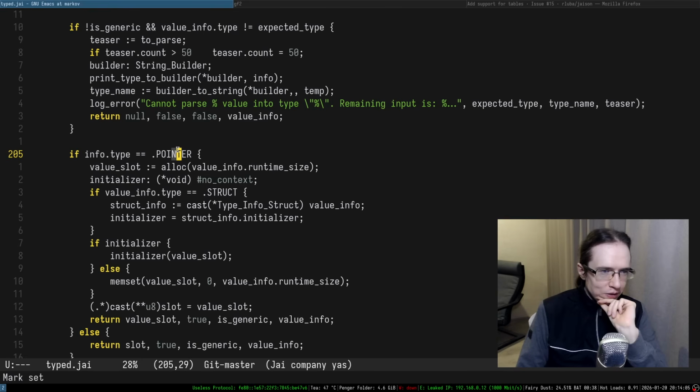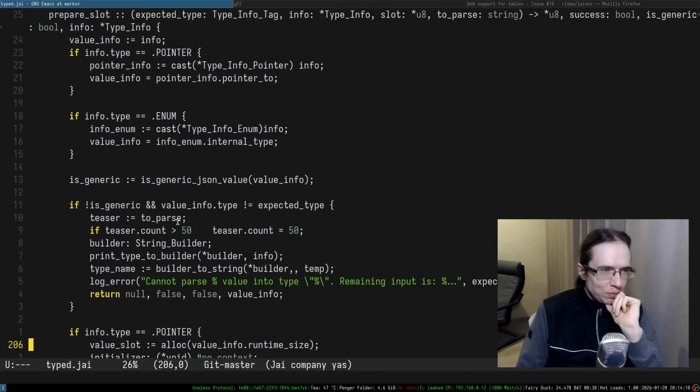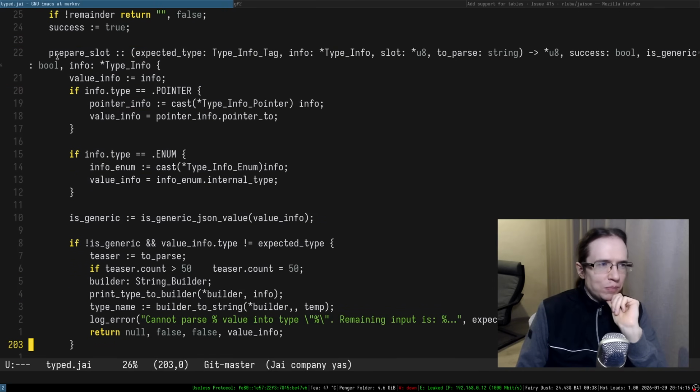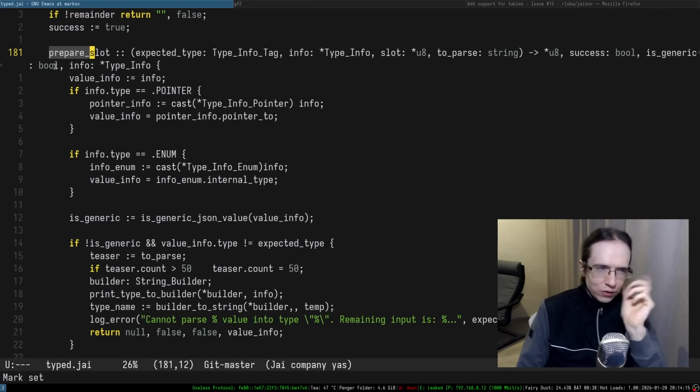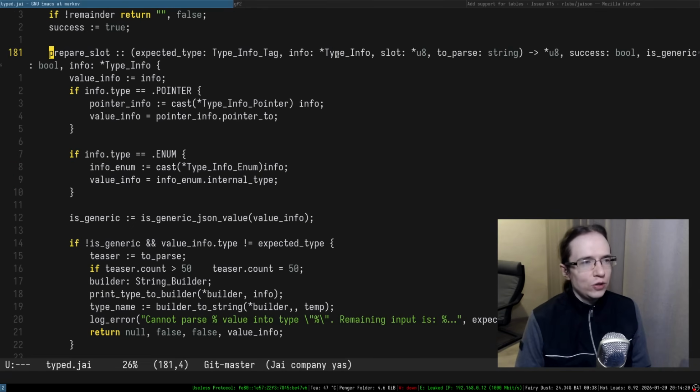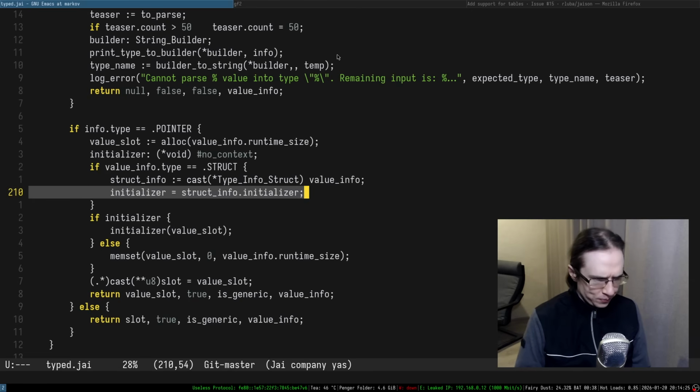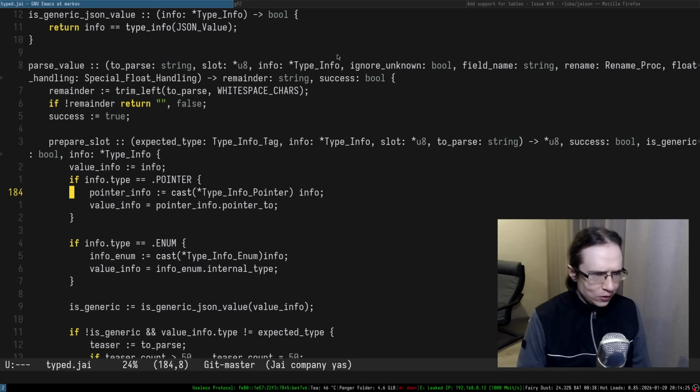If type is a pointer, you go inside of it, and type is a struct. But it says prepare slot. I thought it's parsing slot. It's preparing slot. It's just preparing slot for us. I'm not really sure what the hell a slot is, but let's go back to where we're doing all of that.